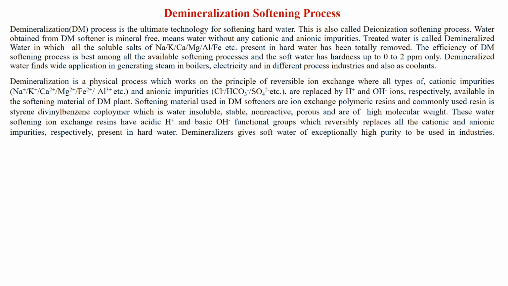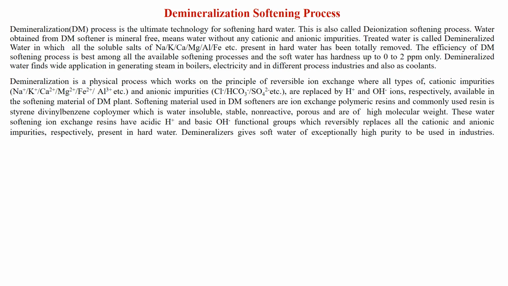Softening material used in DM softeners are ion exchange polymeric resins, and commonly used resin is styrene divinyl benzene copolymer, which is water insoluble, stable, non-reactive, porous, and of high molecular weight.